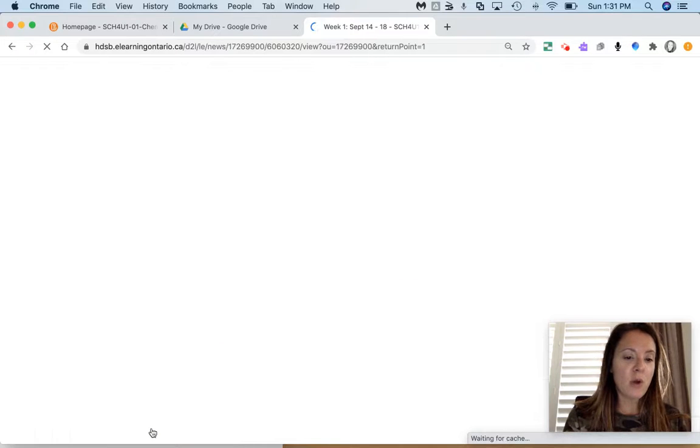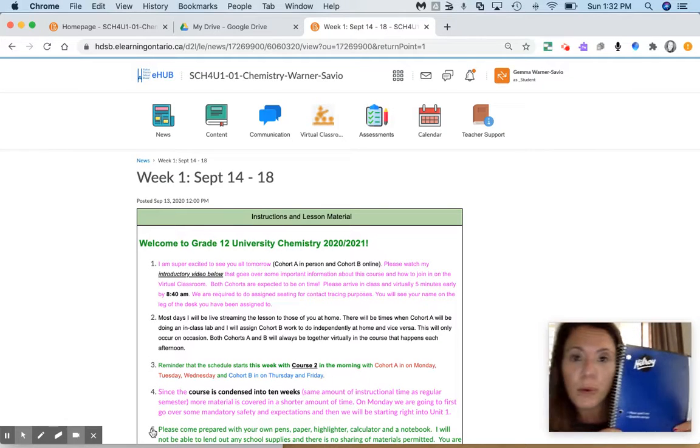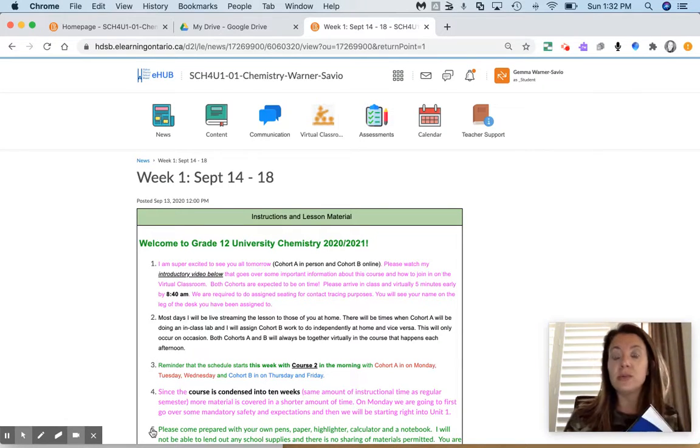The other thing that I want to ask you to do is to make sure that you have proper materials so that you are good to go. So I always recommend having one of these notebooks, and this is where you're going to keep track of your notes virtually and in class. So any key definitions and concepts. And I'd also recommend getting a small 3-ring binder in order to keep any loose sheets that you want to print and keep on hand.